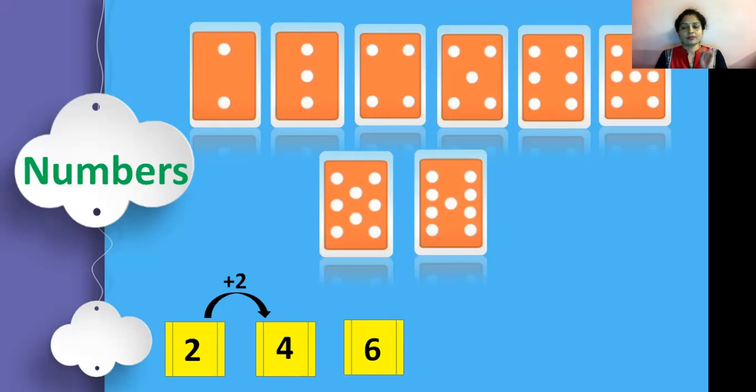So here we will repeat addition of 2 after each number. Okay, if we have number 4 and we add number 2, what will we get? Yes, we will get number 6. This is a pattern. It means after adding 2 again and again, we are getting the next number.